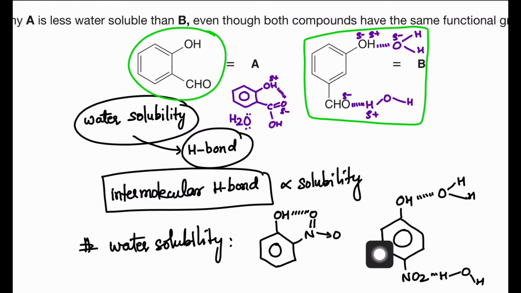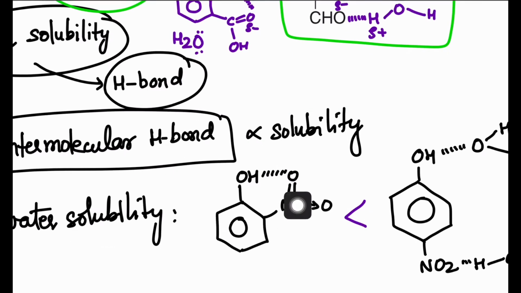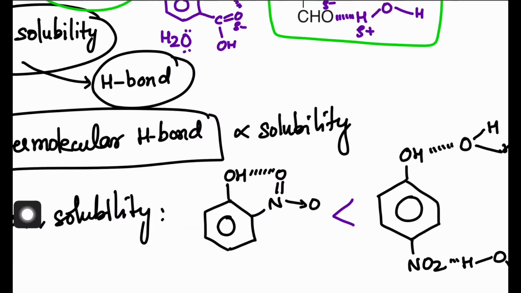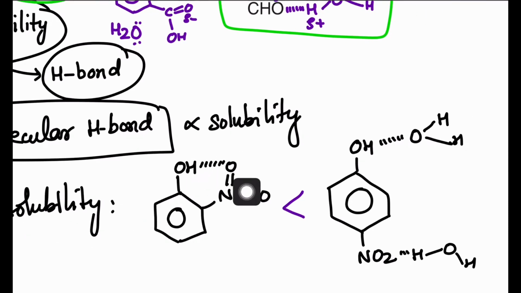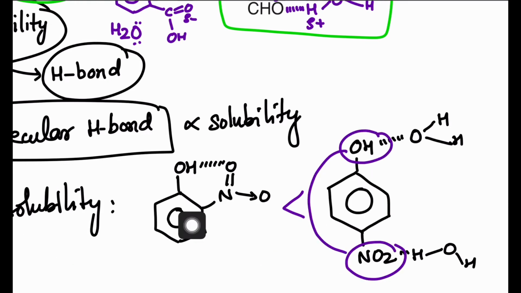Okay, so we can say this paranitrophenol is more water soluble as compared to that orthonitrophenol, because the orthonitrophenol interaction with the water will be less, because inside the molecule itself there is hydrogen bonding, but here because of this large distance there is no hydrogen bonding between these two. So this is interacting with the water molecule and forming intermolecular hydrogen bond. So this is more soluble.